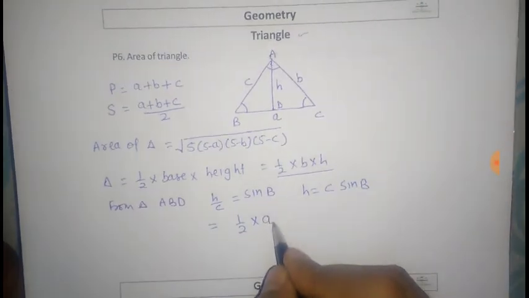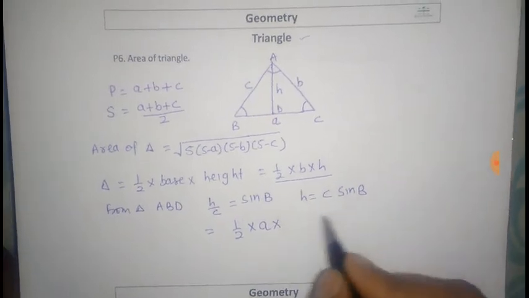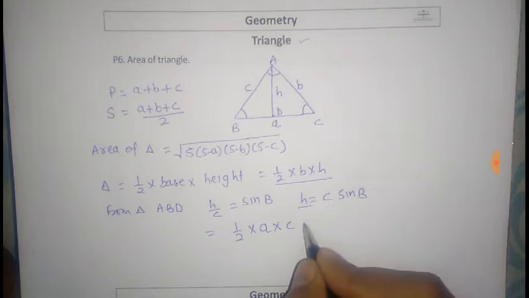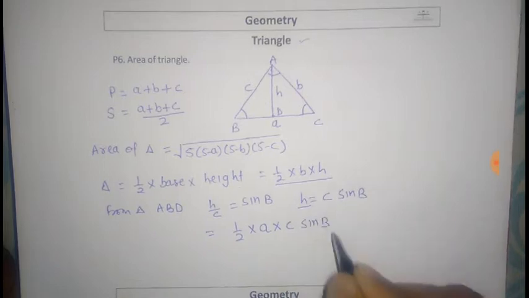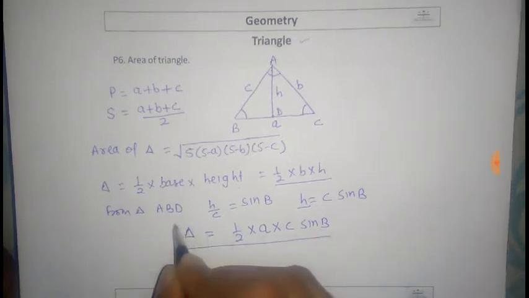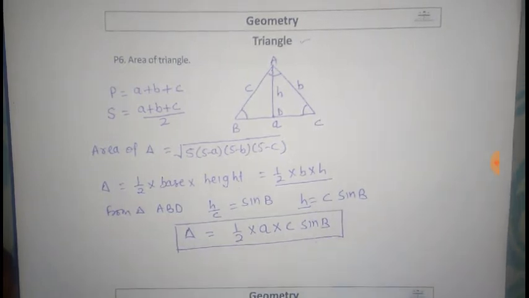Base is a into h, which is c sine B. This is our formula for the area of a triangle.